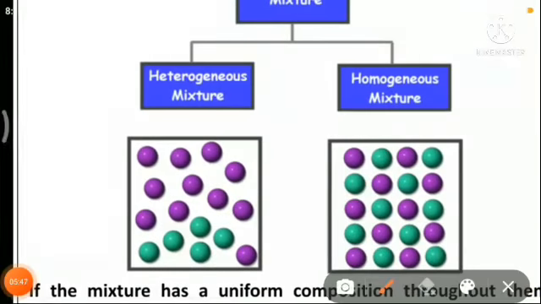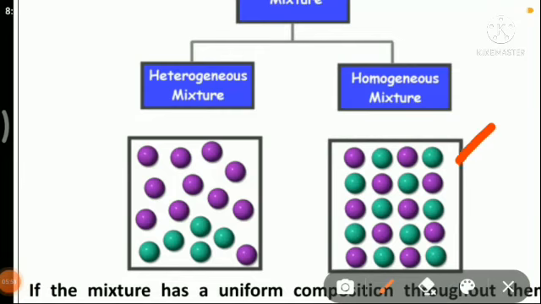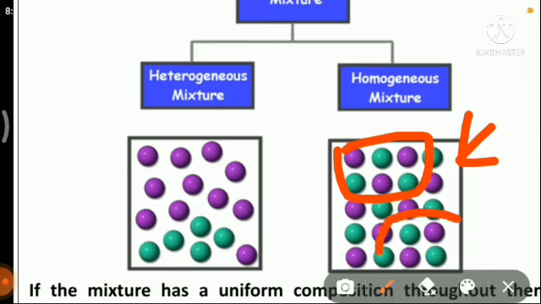Here in the homogeneous mixture, you can see that the two types of balls, the purple ball and the green ball, are mixed well. That means at every part, if you consider this part, you will see three purple balls, three green balls.